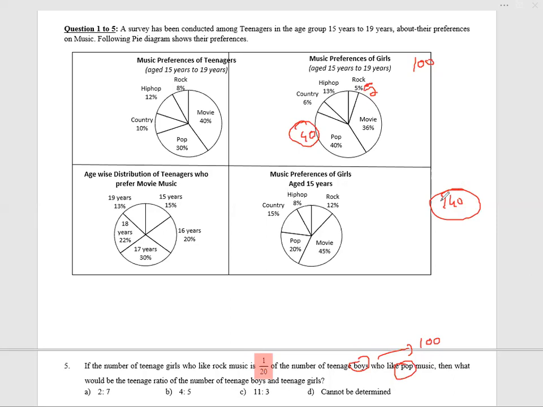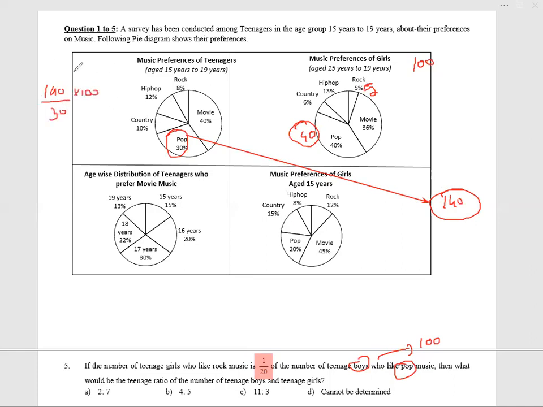What do we need to find out? The ratio of the number of boys to the number of girls. Acha. 30% is coming as 140. Fine. This 30% is 140. So what about 100%? 140 divided by 30 into 100.